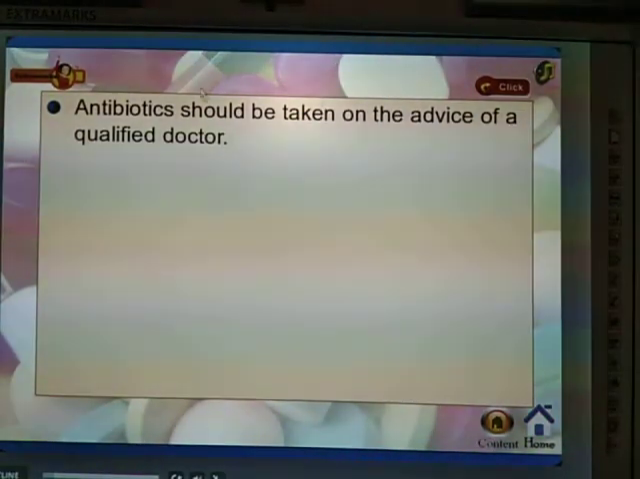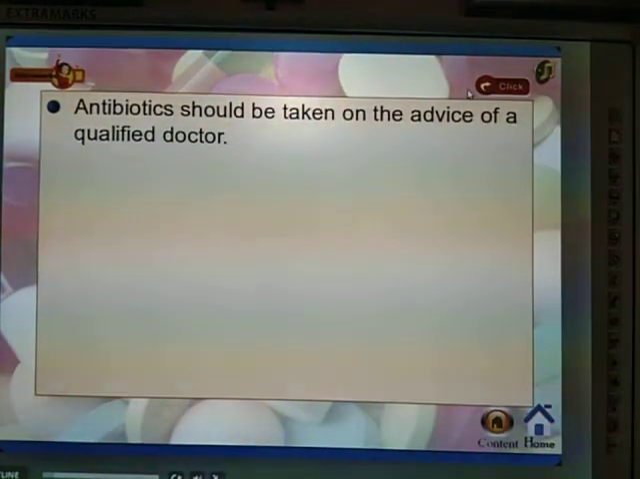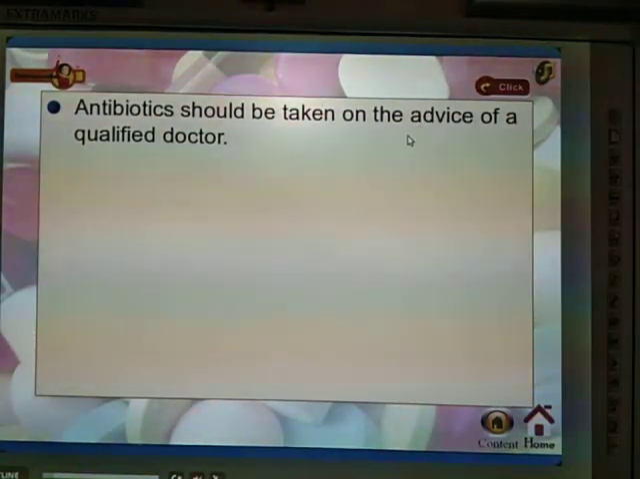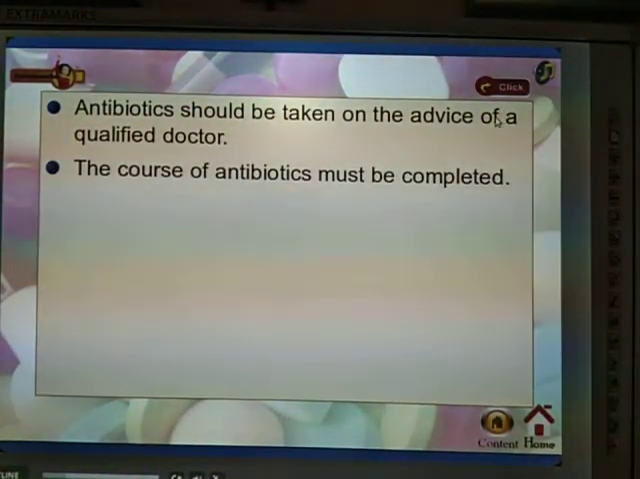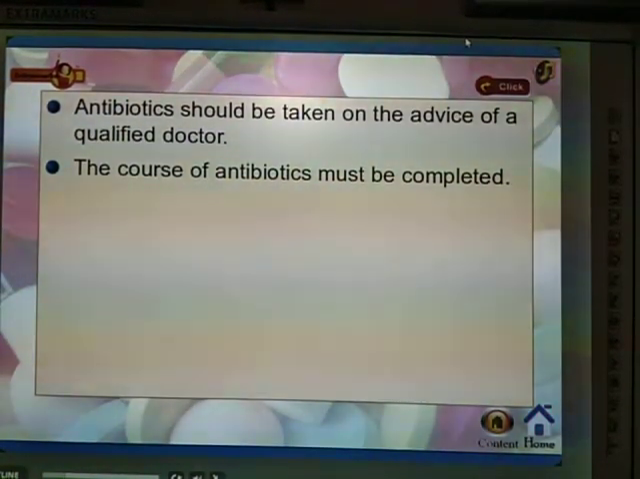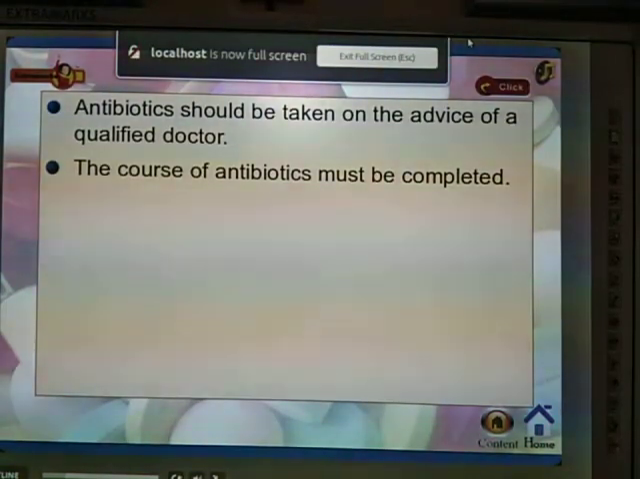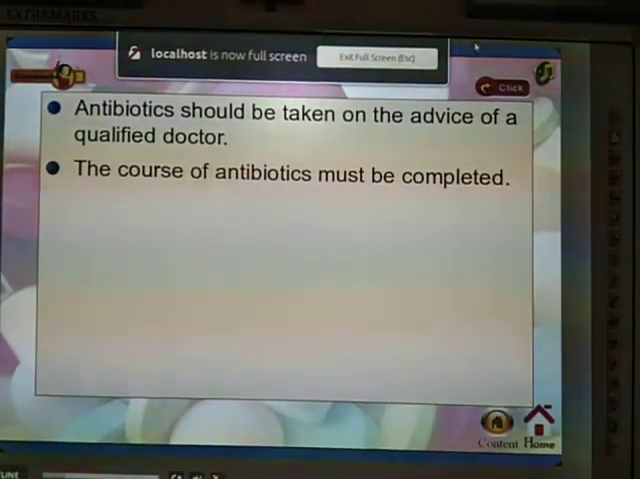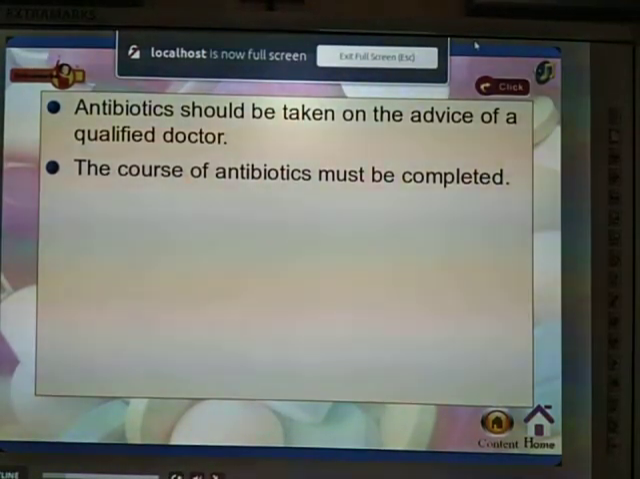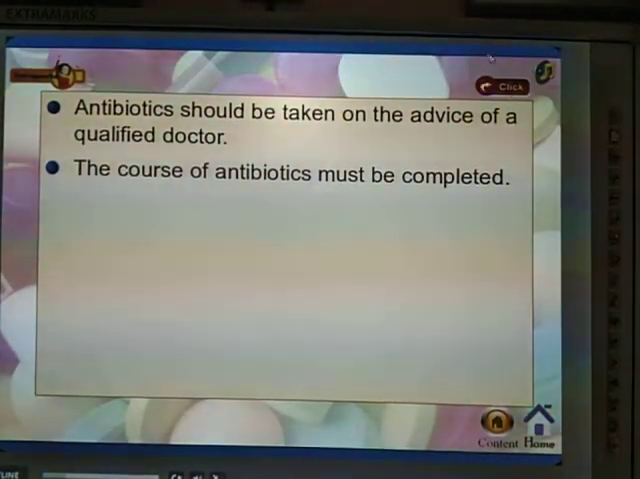Antibiotics should be taken only on the advice of a qualified doctor. The course of antibiotics must be completed. Who has studied antibiotics? Pharmacists, D.Pharm, Pharm.D. So we can take antibiotics only on the advice of a qualified doctor, or of those who have worked on antibiotics, like D Pharmacy or PharmD.